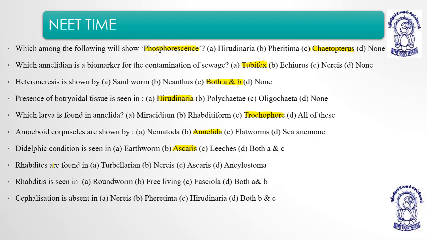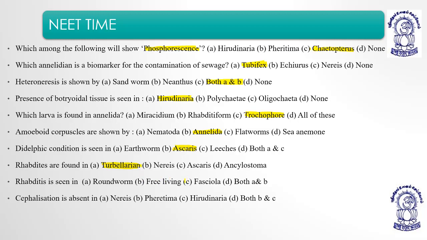Then rhabdites are found in flatworms, especially the turbellarian flatworms, means the free living flatworms. Rhabditis is seen in roundworm, free living.